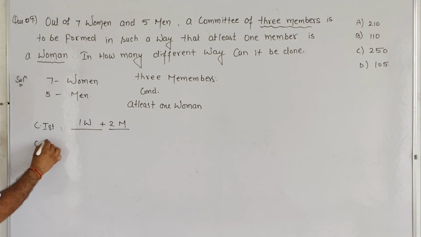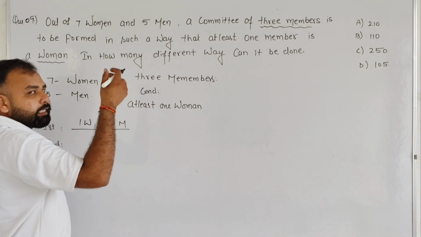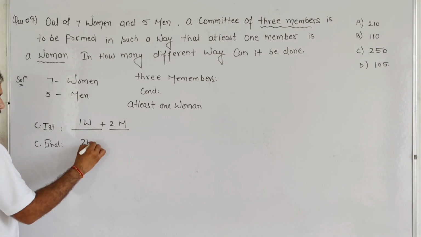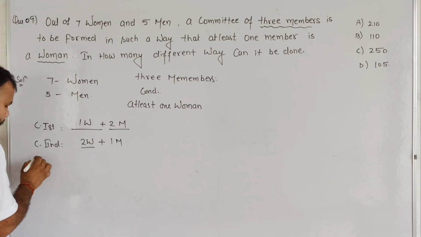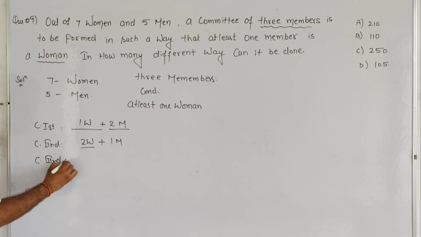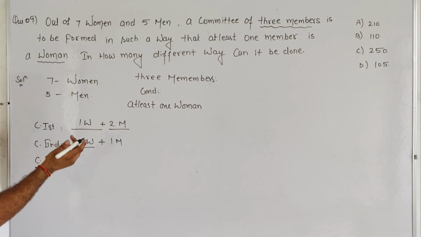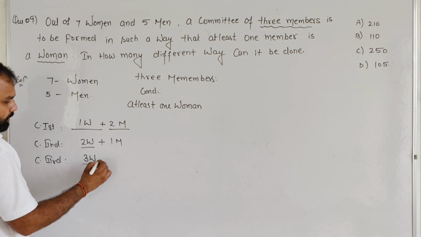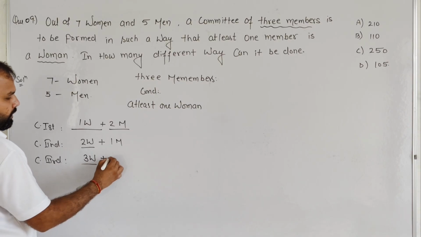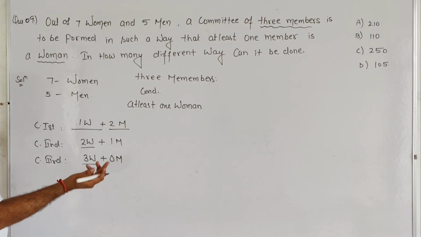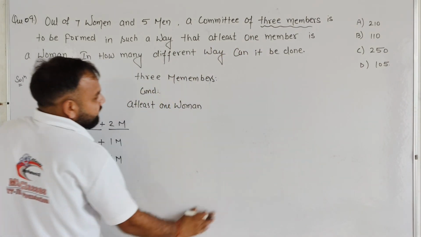Okay. Case second, there is the word at least. So it can be 1, it can be 2 and it can be 3. So 2 women, and if 2 women are present, exactly 1 man is required for the committee. And case third: one woman, two women, and we know very well the meaning of at least, so it can be three women. If three women are present in a committee and we require only three members, there is no requirement of men. So zero men. So basically, the question asks how many different ways can it be done.